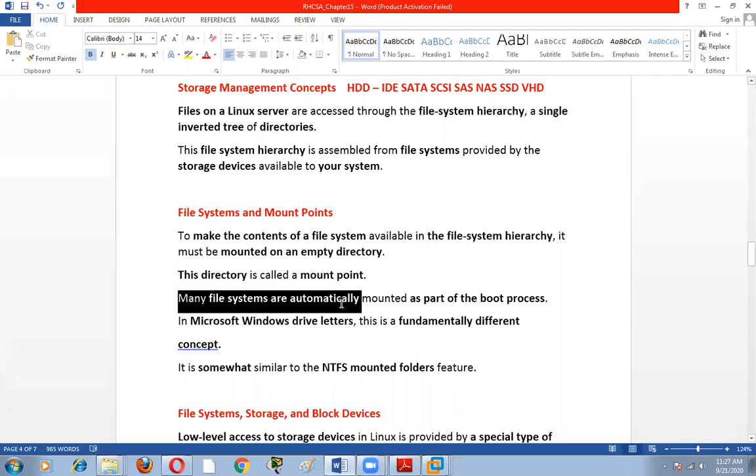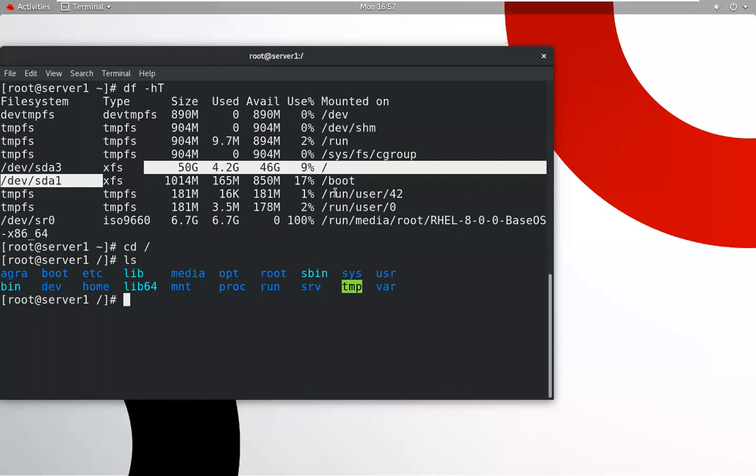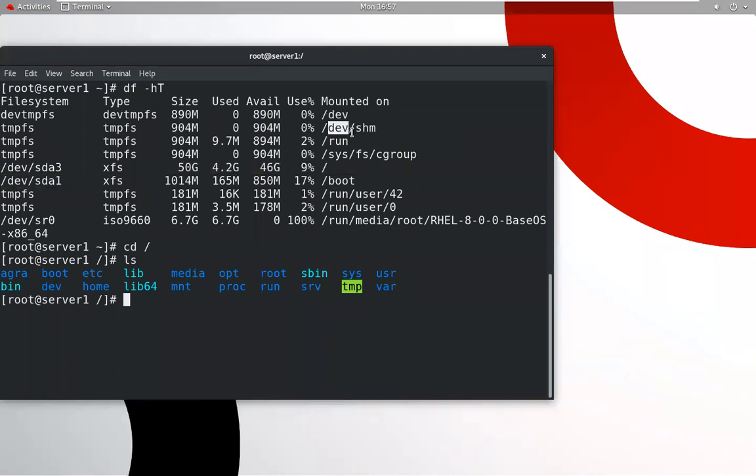Many file systems are automatically mounted just like that. These are automatically mounted: slash dev, shm, run. These are the system partitions. This is a root partition. This is a boot partition.